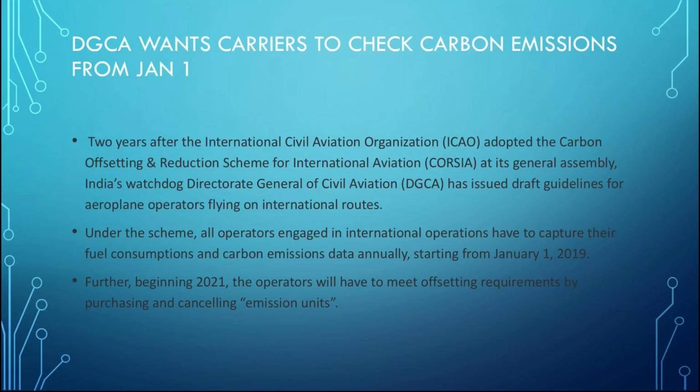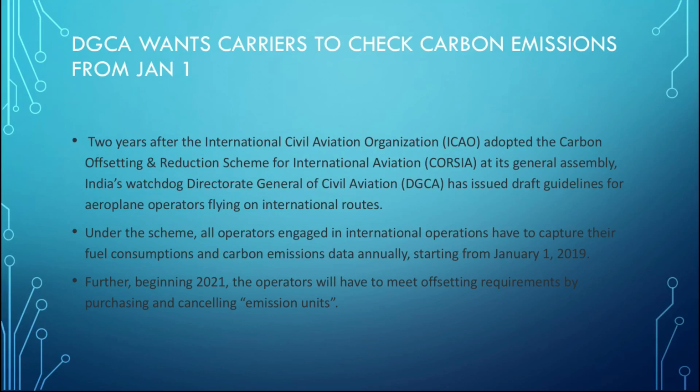And DGCA, after 2 years, has drafted guidelines for aeroplane operators flying on international routes. Under this scheme, all operators engaged in international operation have to capture their fuel consumption and carbon emission data annually starting from January 1st, 2019.